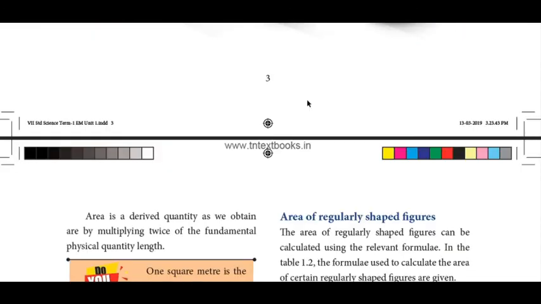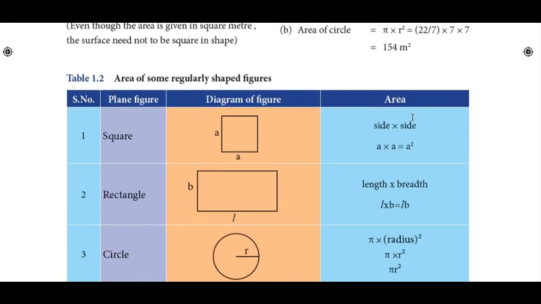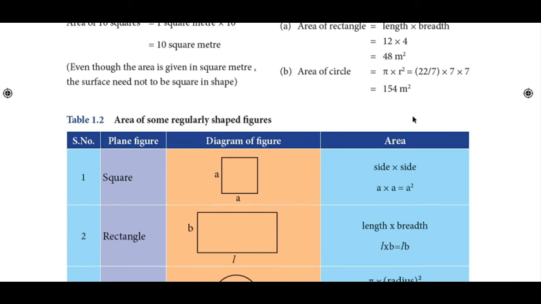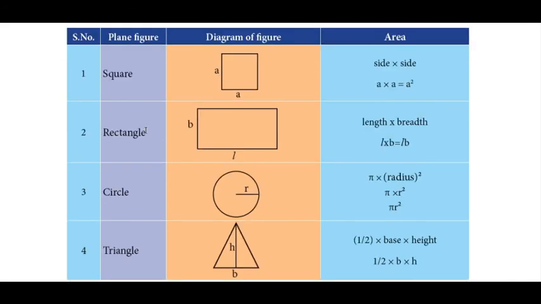Next is area of irregularly shaped figures. It is a big experiment and we will see it in the next class. Before that, we are going to see areas of some regularly shaped figures. What is a square? This is a square. All four sides are equal. One side is A and all the sides are A. Side into side is A into A, which is A square. Rectangle: two sides are equal, and these two sides are equal.